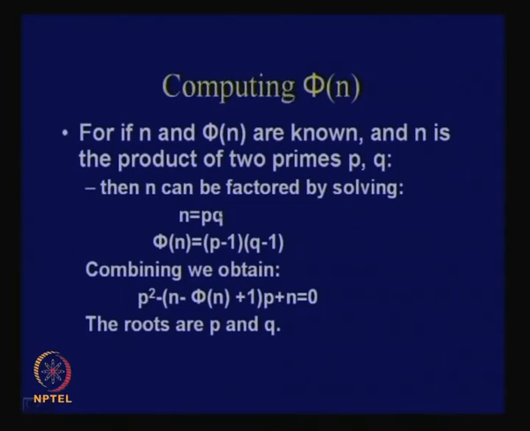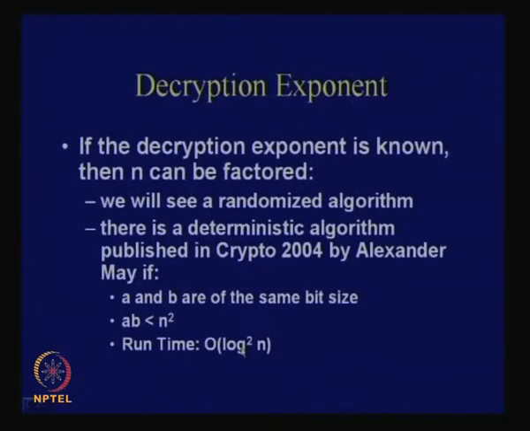If I plug in pq equal to n, we obtain a quadratic equation, and the roots of this quadratic equation will be the values of p and q. So if I know the value of phi n, I am able to find p and q, and factor n. Therefore, the computation of phi n is no easier than factoring n. This is a simple implication that we can understand.